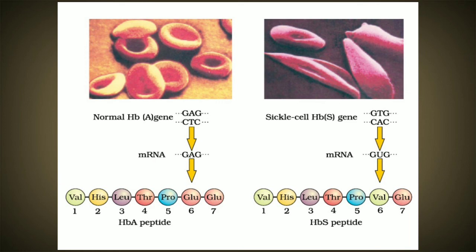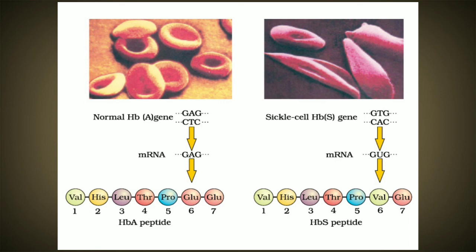Now this glutamine gets mutated, and where does it get mutated? It gets mutated in the adenine nitrogen base, or the whole nucleotide gets shifted. When this gets shifted, it becomes GUG in the mRNA, because the shifting took place in the DNA structure.